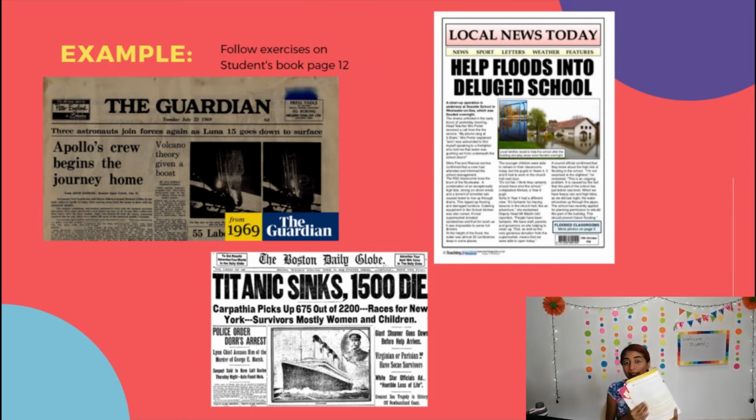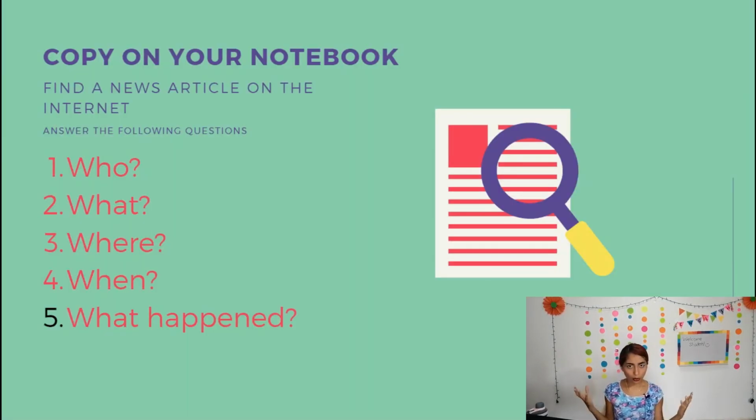Okay, and yes, remember that we did an activity like this in the student's book, and it's on page 12. And yes, we have a news article. It's not a news article, but it's the group school news. And yes, we did an activity like this by answering who, what, when, what happened with information from it. So that's the same that we are going to do with the news article. Okay, so you need to answer who, what, where, when, and what happened.